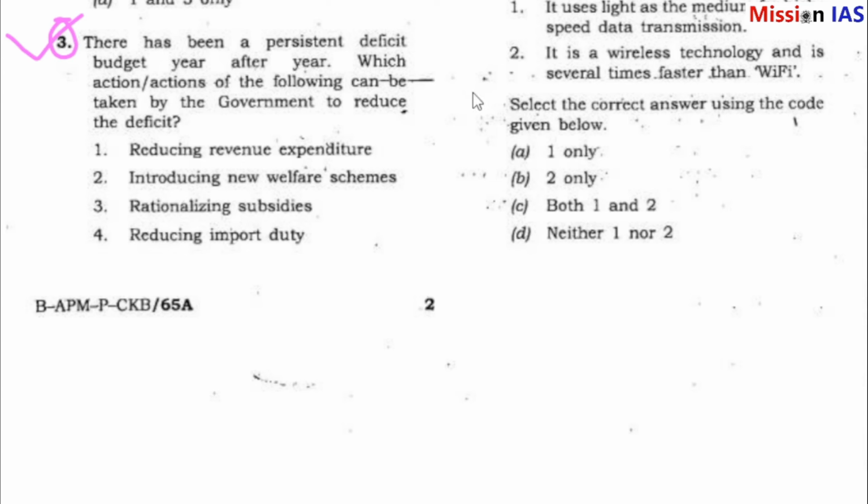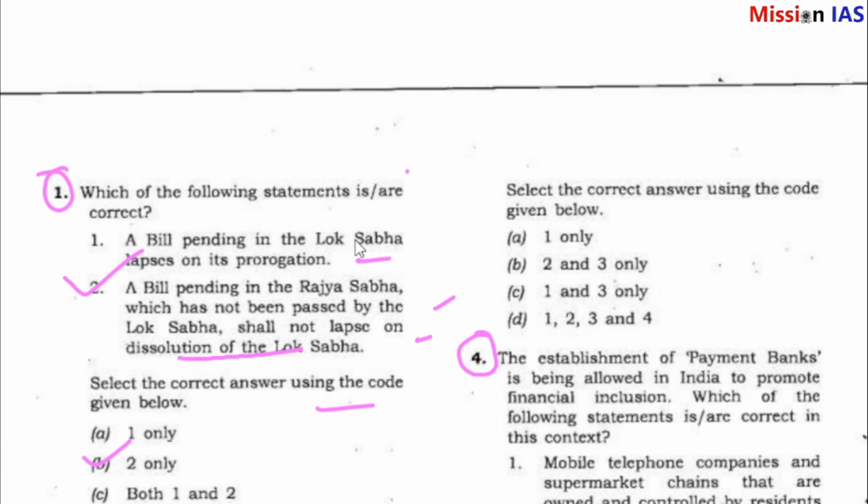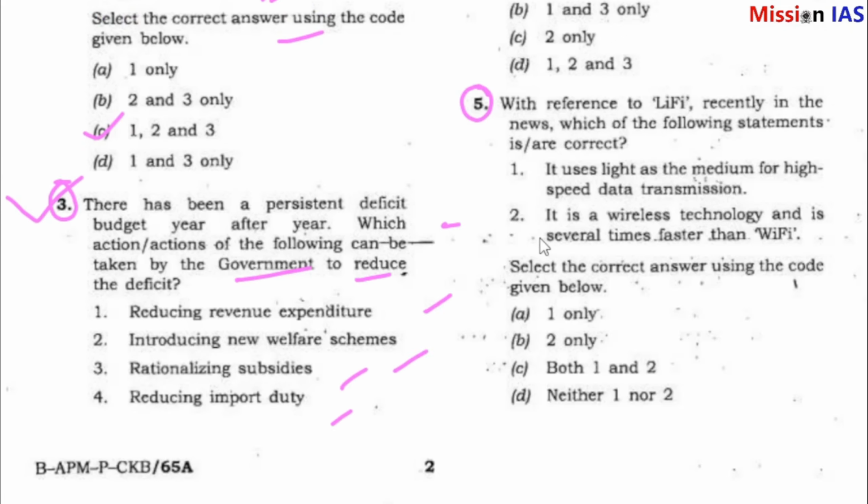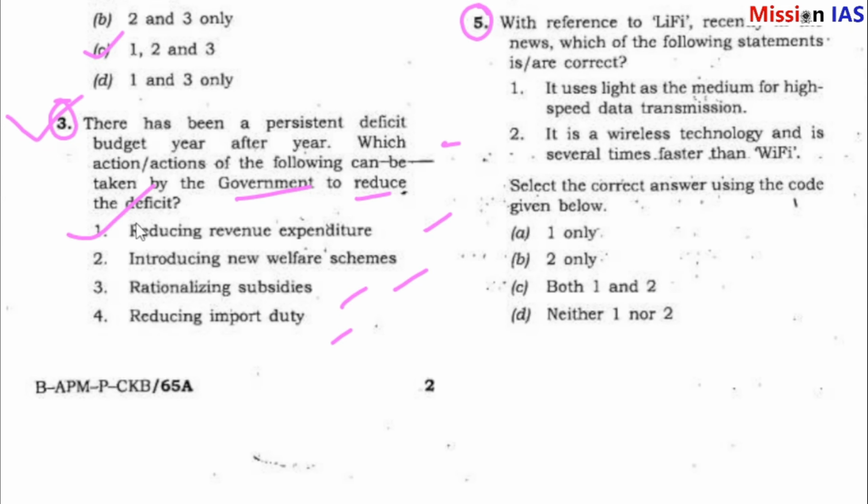Question number 3. There has been a persistent deficit in budgets year after year. Which of the following actions can be taken by the government to reduce the deficits? Reducing revenue expenditure, introducing new welfare schemes, rationalizing subsidies, reducing import duty. So, answer is C, 1 and 4. That means reducing revenue expenditure and reducing import duty.